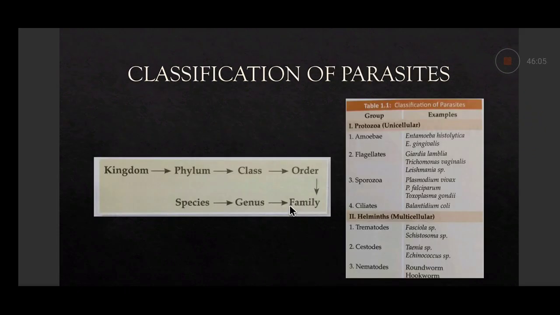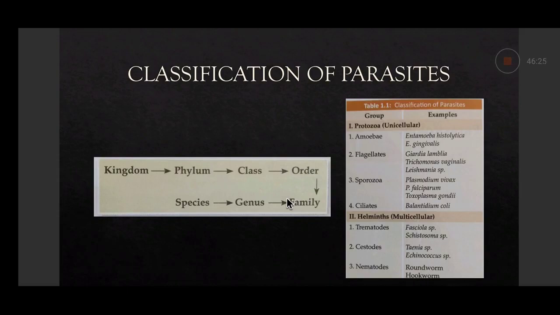Then classification of parasites. Classification of parasites is the same as for any other organism, because all living organisms belong to five kingdoms: Monera, Protista, Fungi, Plantae, and Animalia.